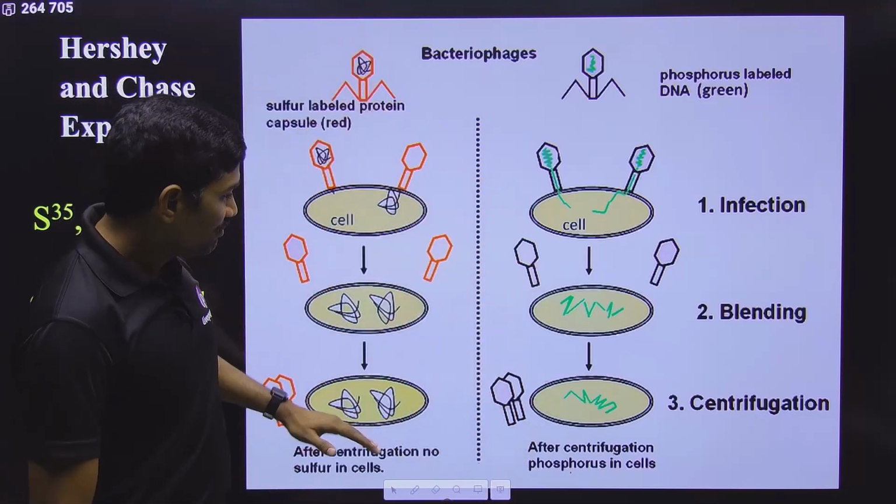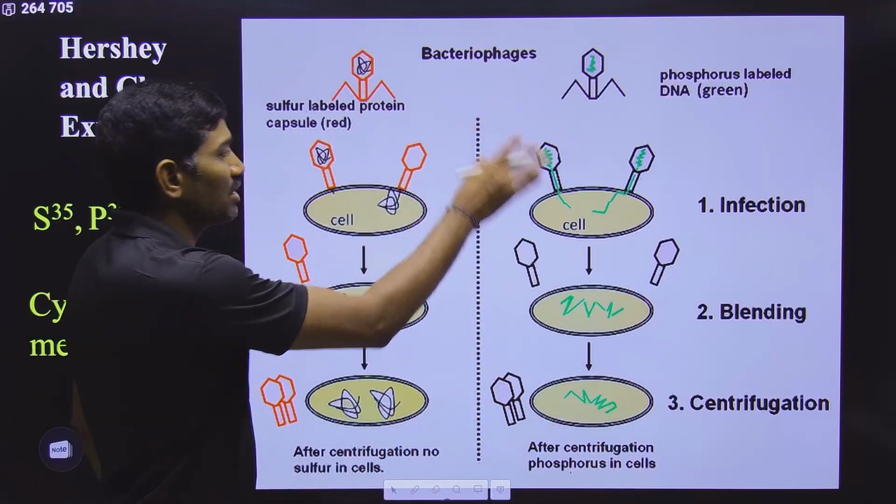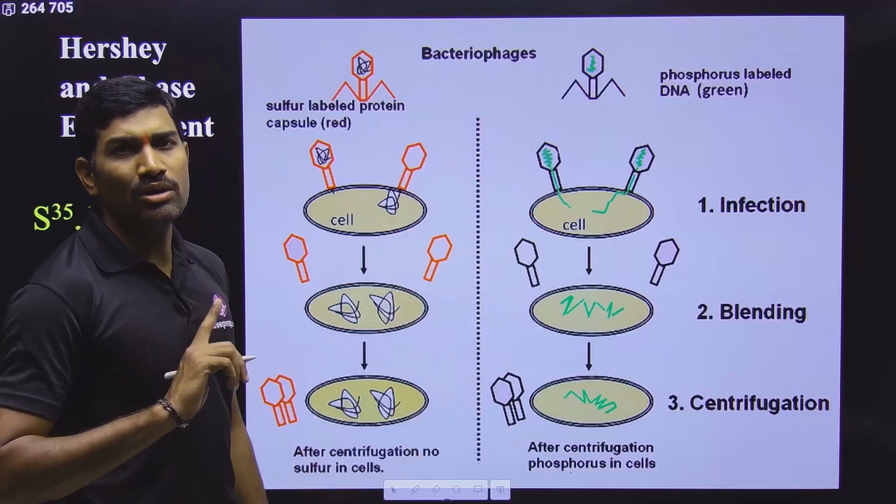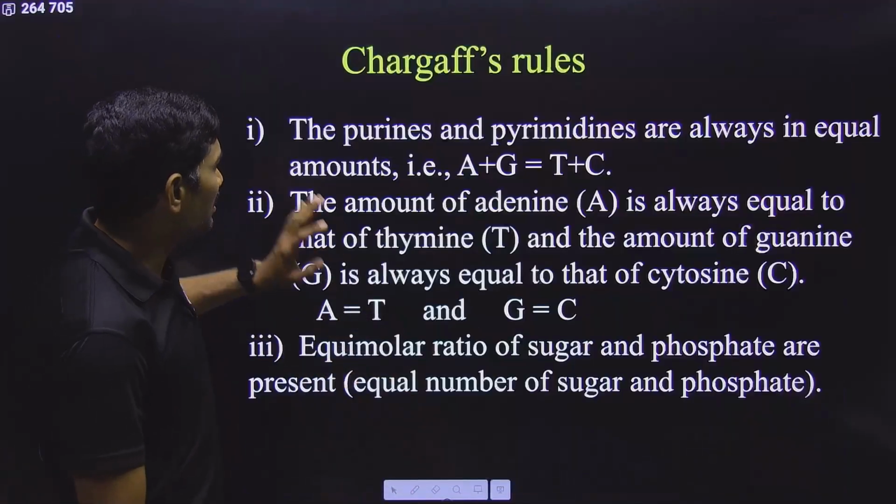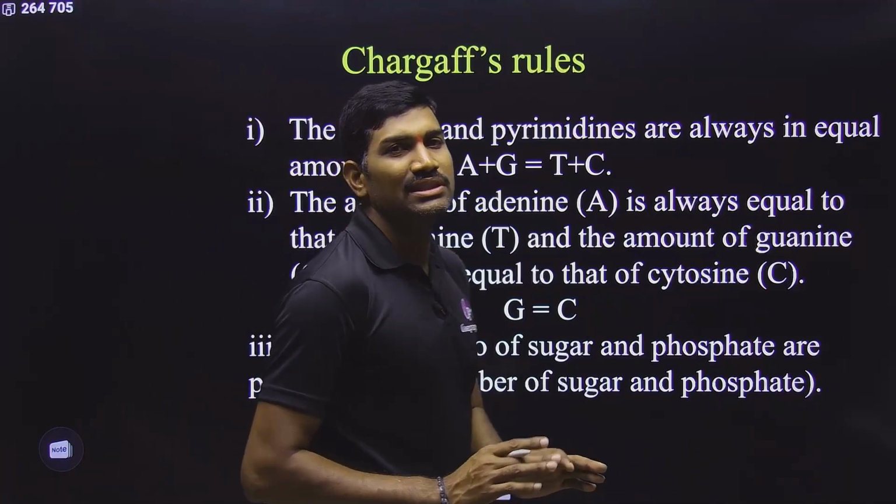So what is the conclusion from this side? What is the conclusion from this side? What is the overall conclusion? Each and every point, don't make any mistakes. Clear? Nice. So with that, this search for genetic material is completed.